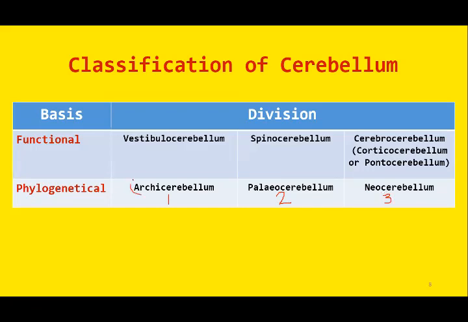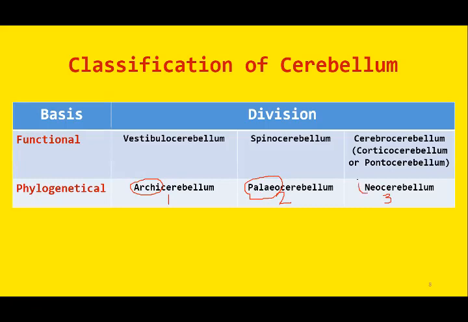So archicerebellum is the oldest of all cerebellum portions. Archi means very old. Similarly, the next evolutionary stage for the development of cerebellum is the portion of paleocerebellum, where paleo means ancient or old. Archi, very old, paleo, ancient or old.